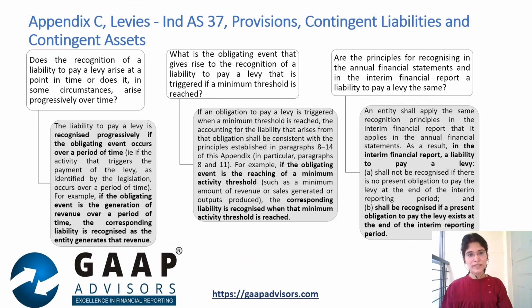Friends, it has also been clarified in Appendix C that only if the obligating event occurs over a period of time, the liability can be recognized progressively. As regards the interim financial reporting, Appendix C states that the liability should be recognized in the interim period if the obligation to pay exists at the end of the interim period.